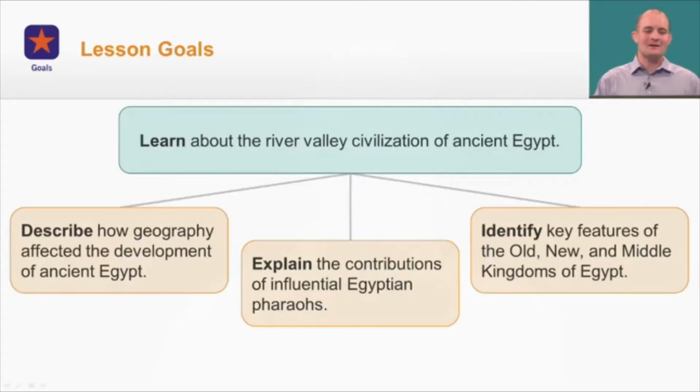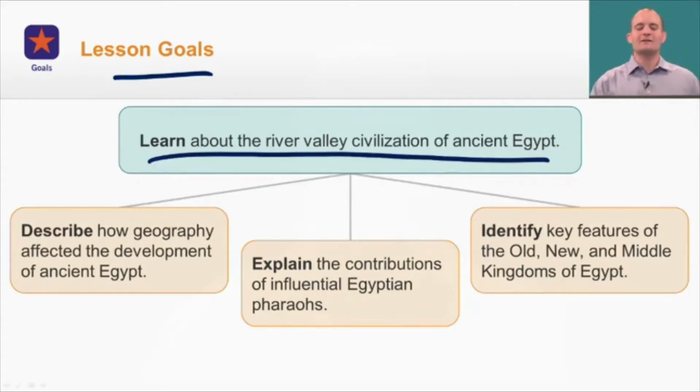We're going to start by looking at your lesson goals. Now, we're going to learn about the river valley civilization of ancient Egypt, and we're going to do that in 3 different ways. In the first, we're going to describe how geography affected the development of ancient Egypt. Number 2, we're going to explain the contributions of influential Egyptian pharaohs. And finally, number 3, we're going to identify the key features of the Old, New, and Middle Kingdoms of Egypt.